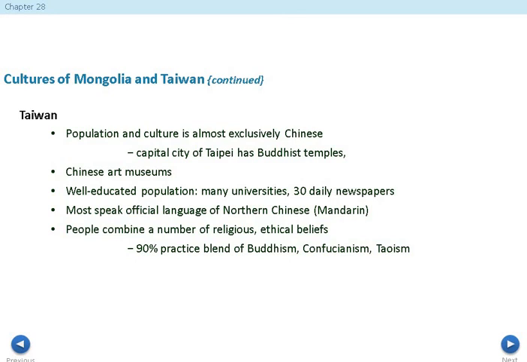People contribute a number of religious and ethical beliefs. 9% practice a blend of Buddhism, Confucianism, and Taoism, which is again linked to their culture as we connect people.